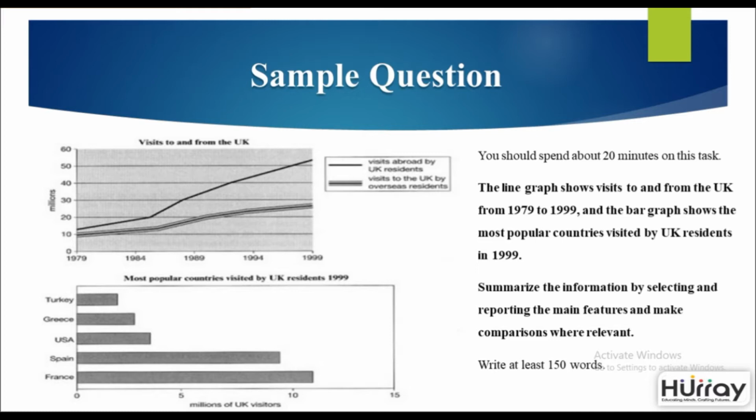The line graph shows visits to and from the UK from 1979 to 1999, and the bar graph shows the popular countries visited by UK residents in 1999. The most important thing to note here is the requirement or the task response, and that is summarize the information by selecting and reporting the main features and make comparisons where relevant. You must write at least 150 words. You are ideally suggested, although, to write 160 to 180 words. 150 words is the minimum limit.